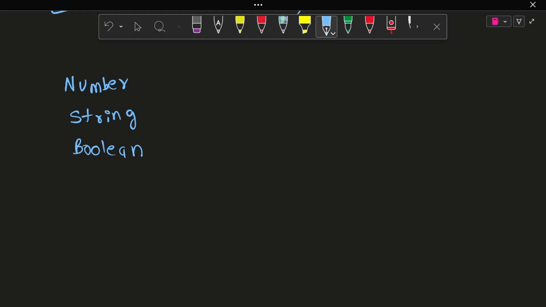And next we have something known as boolean. Simply true or false, 1 or 0. The standard way of representing is true or false. Generally we represent false as 0 and true as 1. This is the thing.